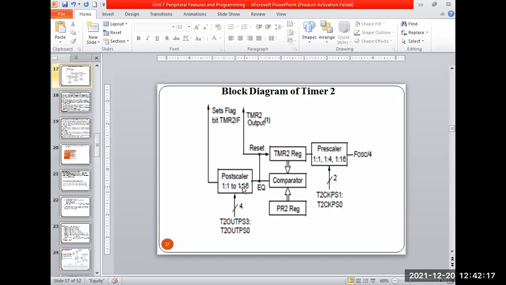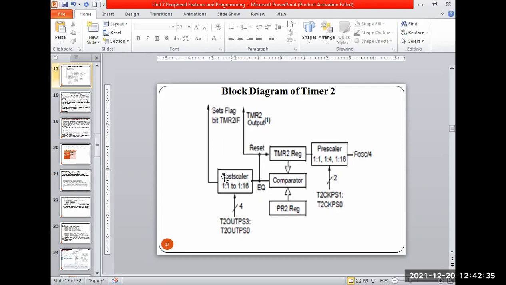I can multiply that count value from 1:1 up to a maximum of 1:16. With that delay, I'm multiplying with the post scaling factor, and after multiplication, when that value is reached, the timer 2 IF flag will be raised.